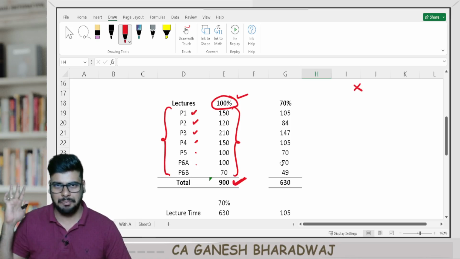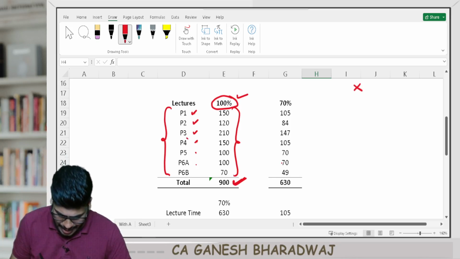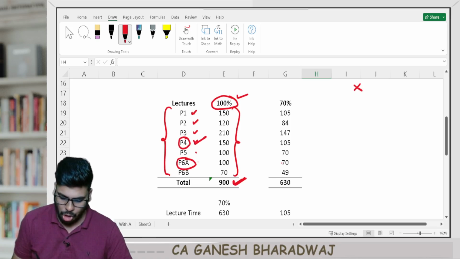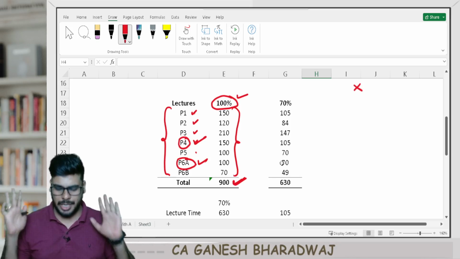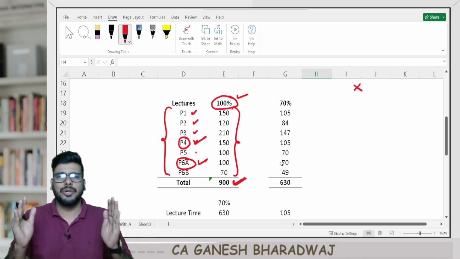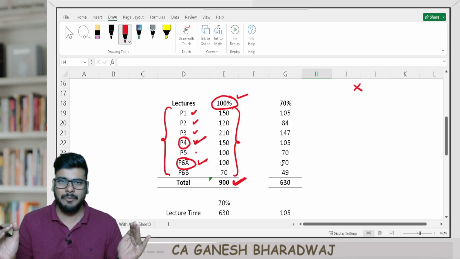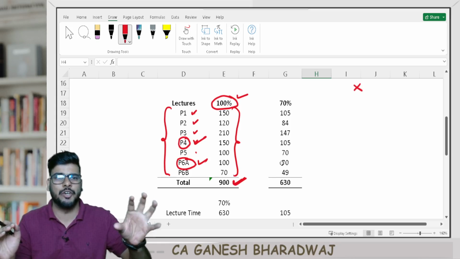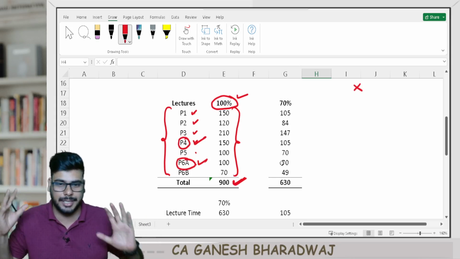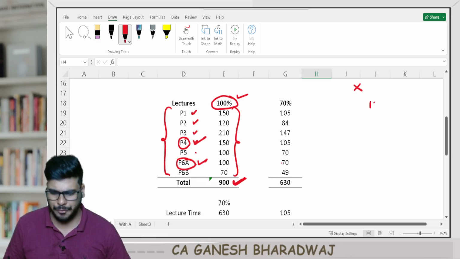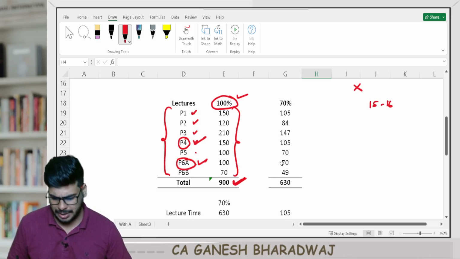If you see for the subjects that I handle, P4 and P6A, that is costing and FM, about 60 to 70% of the marks will come from just 40 to 50% of the chapters itself. In costing, we have about 15 to 16 chapters approximately.